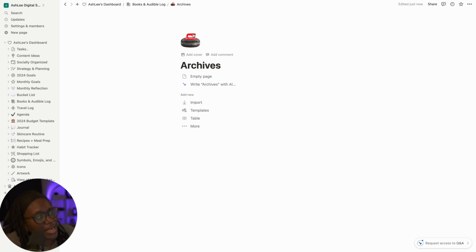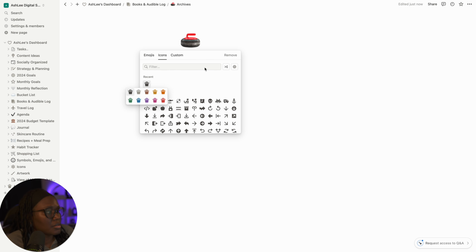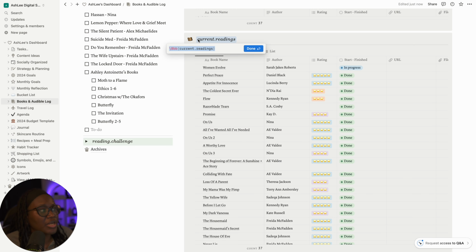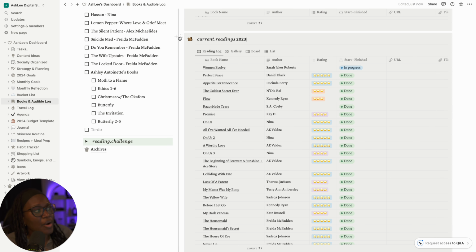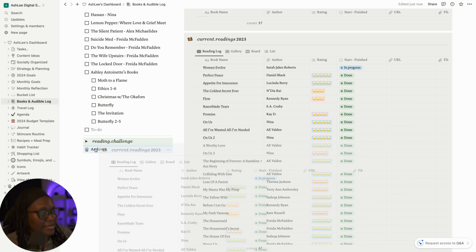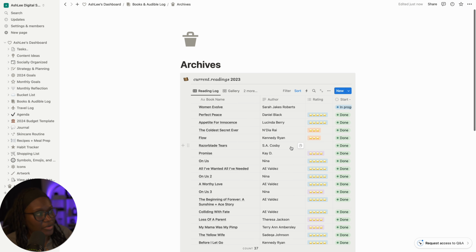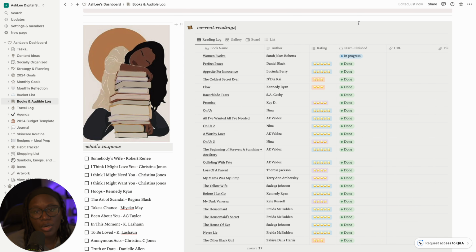And give it my trash can icon. For currently reading on this one, I'm going to add in 2023 so I know what year it was that I read the books in. And now I can drag that section to my archives and it'll be there for me to go back and reflect on. So now we want to remove all the books that are listed in the currently read section.